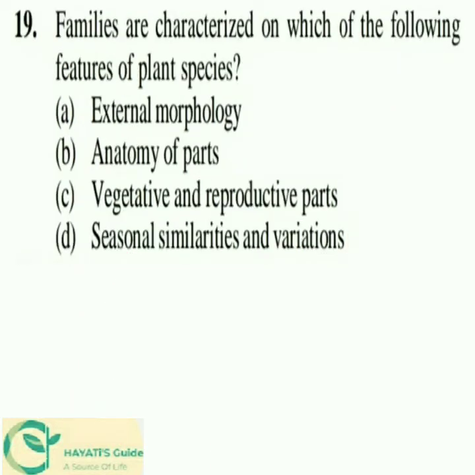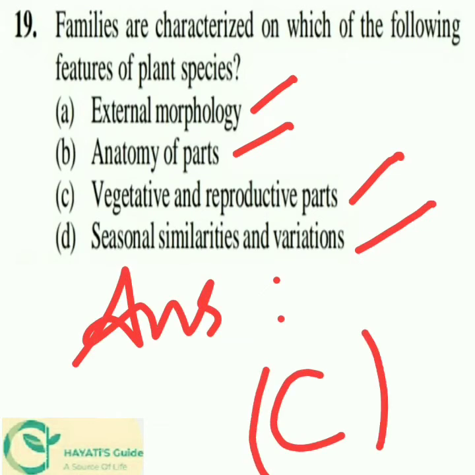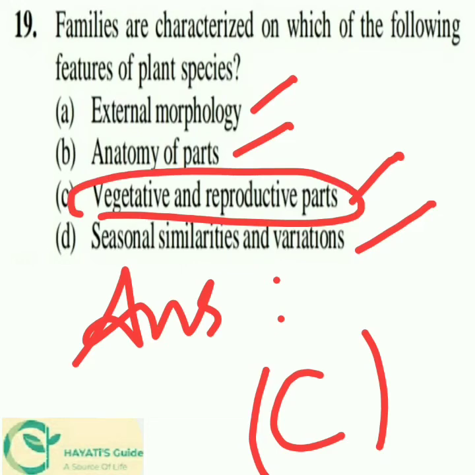So, next 19th question, families are characterized on which of the following features of plant species? And the four options are external morphology, anatomy of parts, vegetative and reproductive parts, or seasonal similarities and variations. And the answer would be option C. So, the families are characterized by vegetative and reproductive parts of plant species.